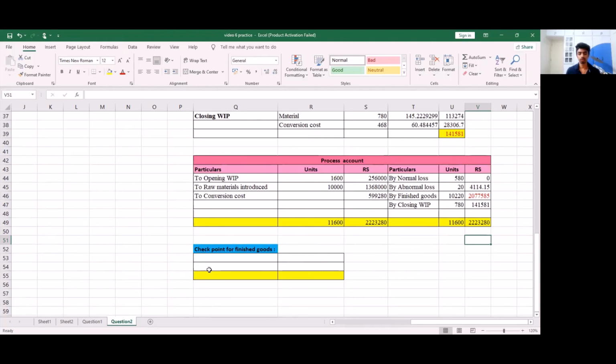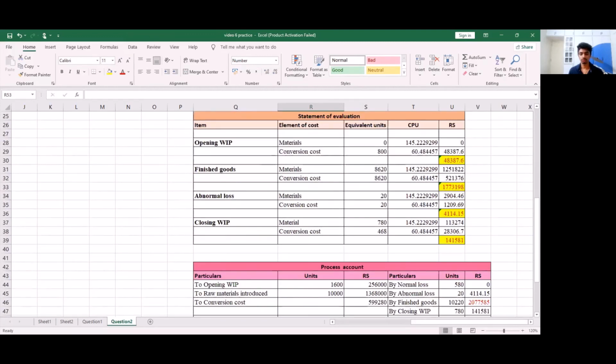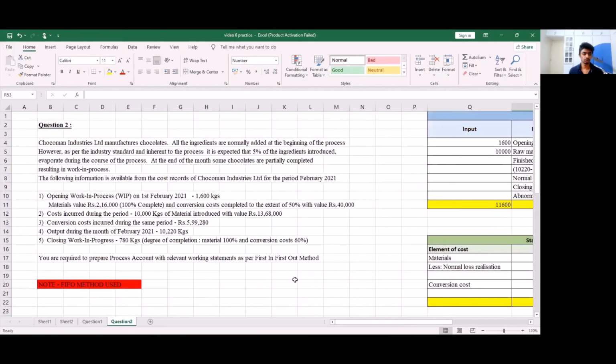So this is called the checkpoint for finished goods. And how do we do this for the FIFO method? We first take our opening work in progress. For opening work in progress, the amount we take is 2,56,000 from our question, which is given to us right here. So we got 2,16,000 for materials and 40,000 for conversion costs.